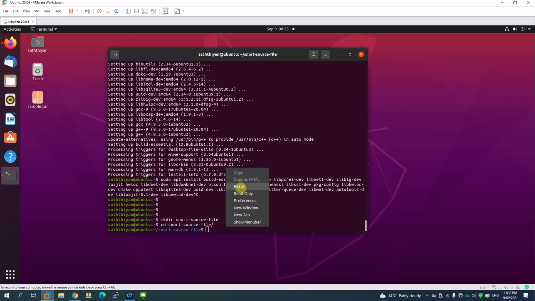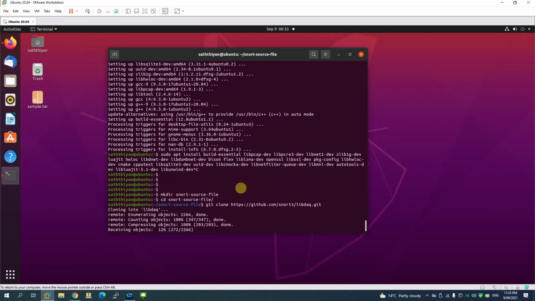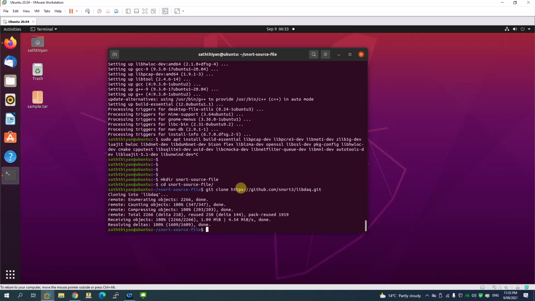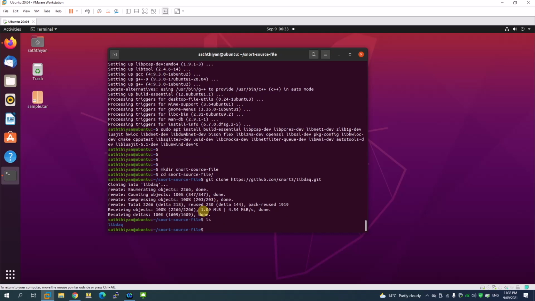So let's paste this command and hit enter. Now the file is being downloaded. How do you know the file is downloaded? You can just do ls and check here under ls. There's a file, right? We can see the file has been downloaded to the system. If you are not too sure whether the file has been downloaded or not, you can go back through the GUI and you can find it, right?